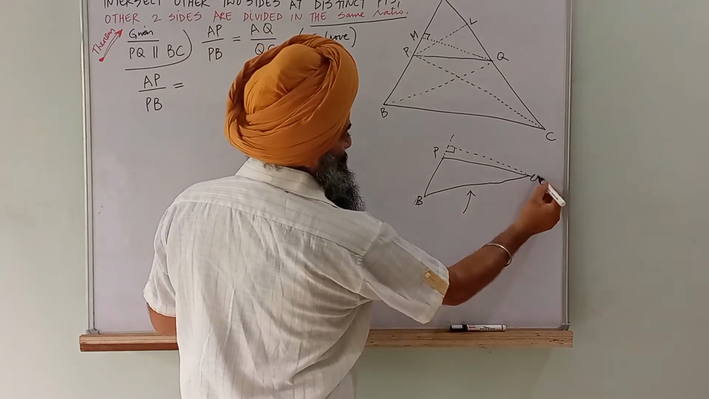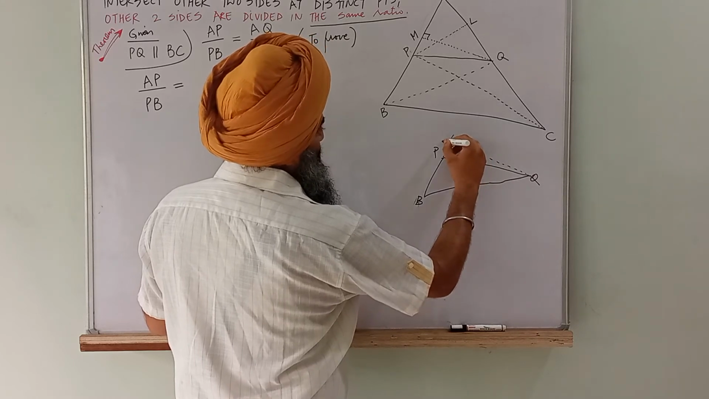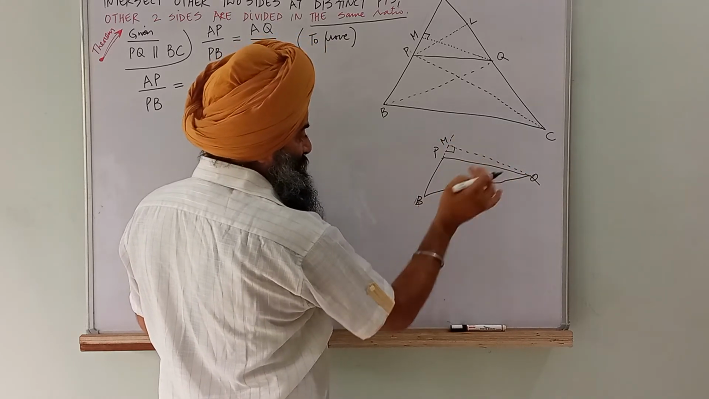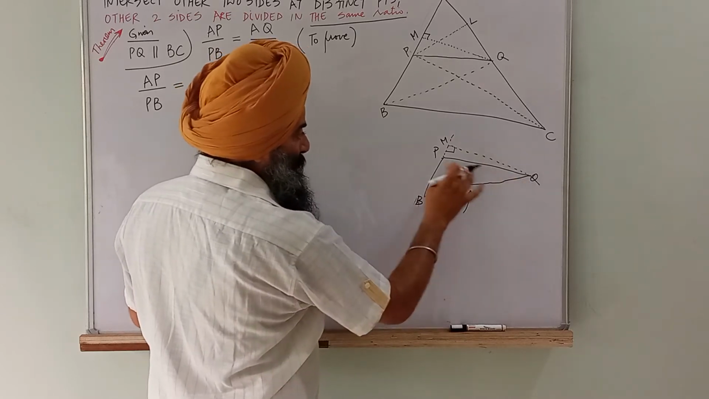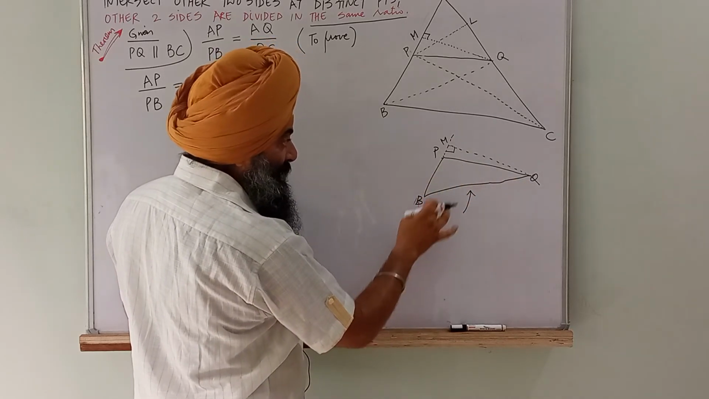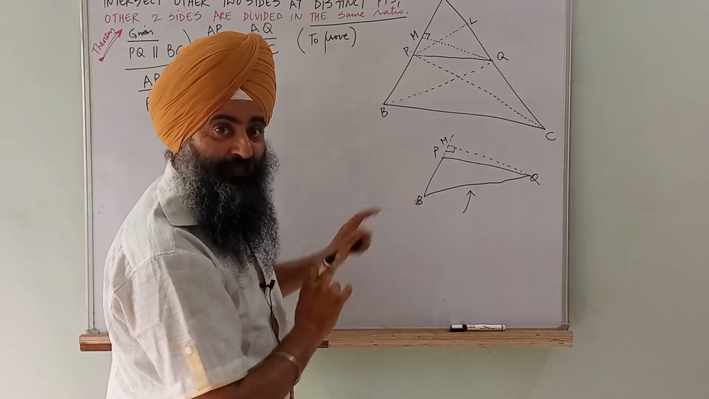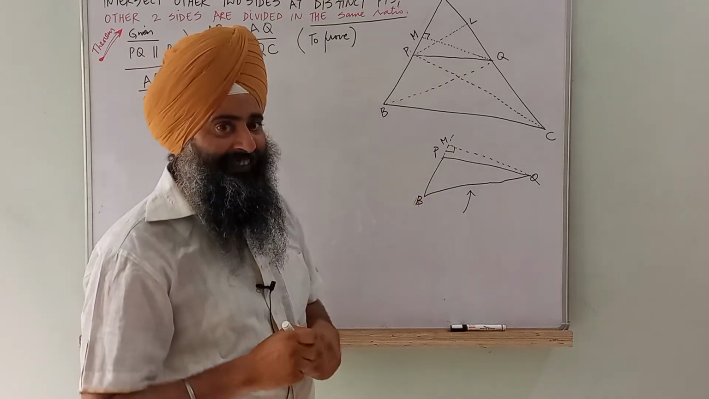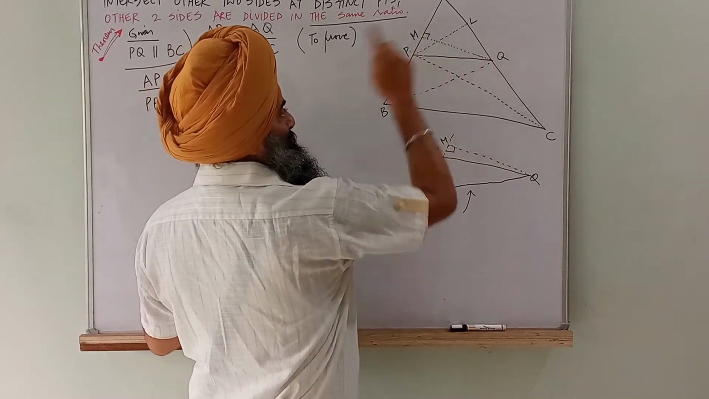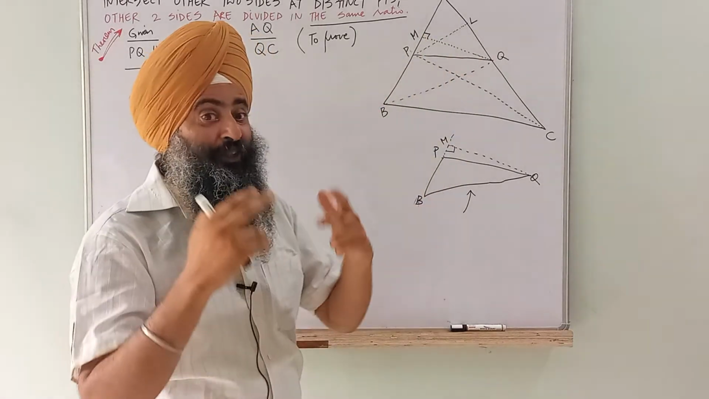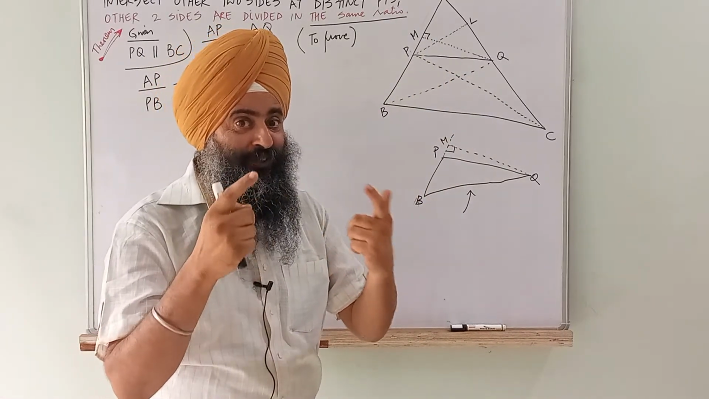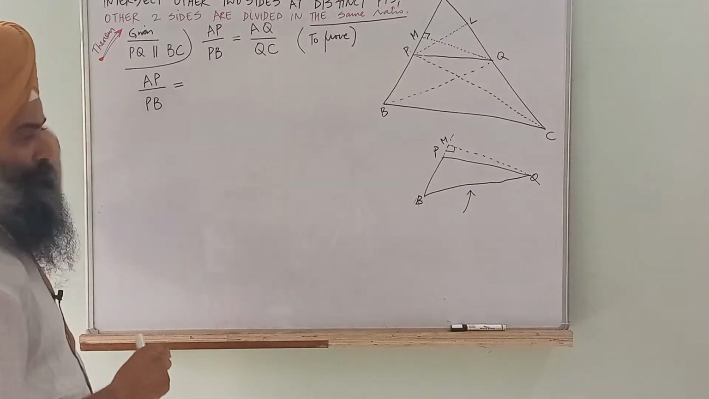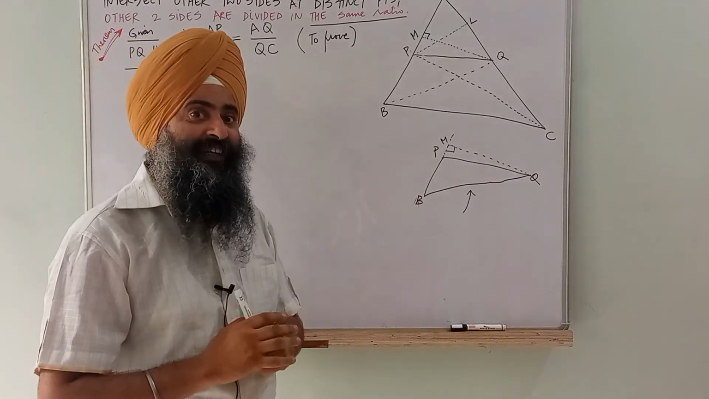So here QM is the height of triangle QPB on the base. On which base? PB. Now can you think? QM is the height of which two triangles? Those two triangles' bases are AP and PB. Can you identify those triangles?